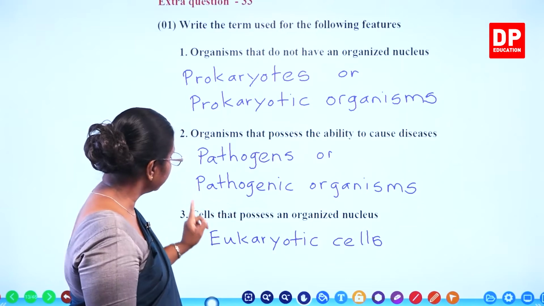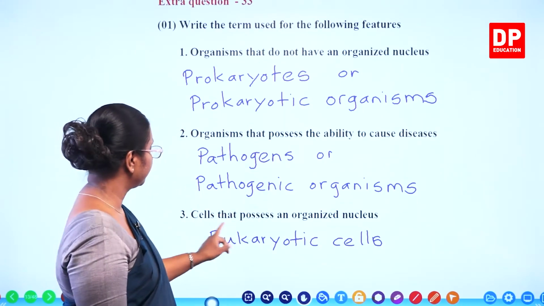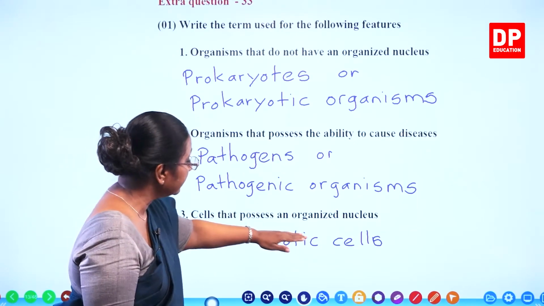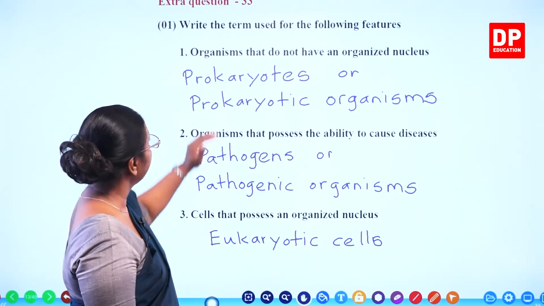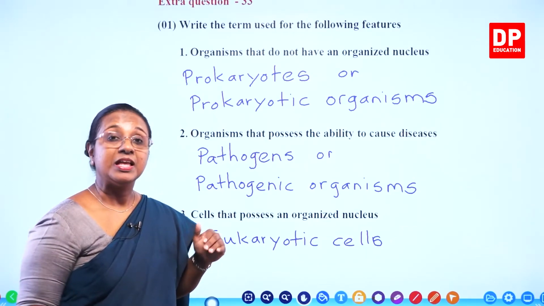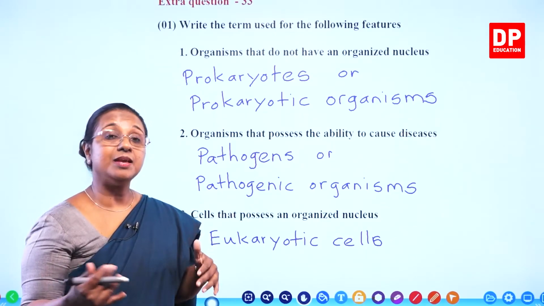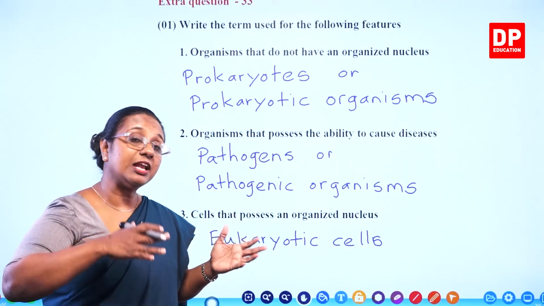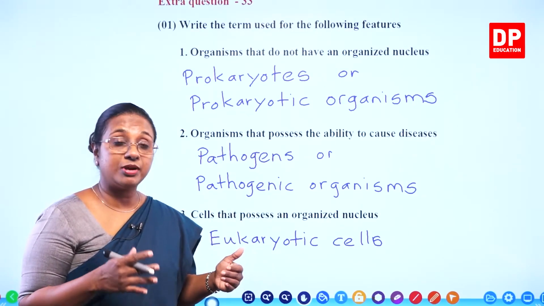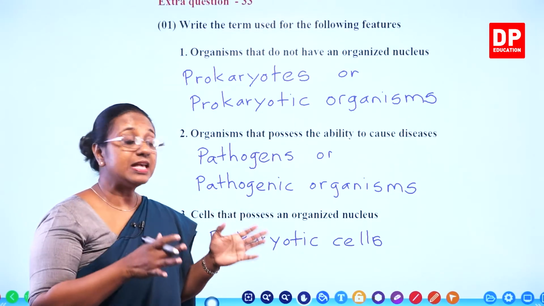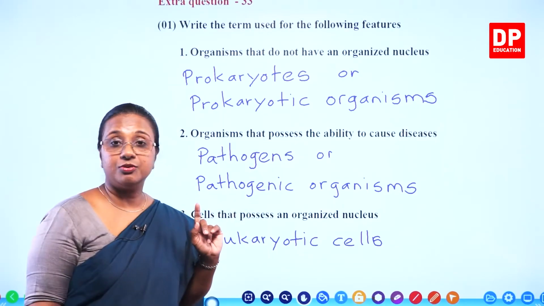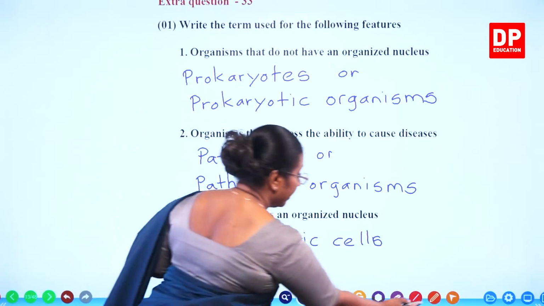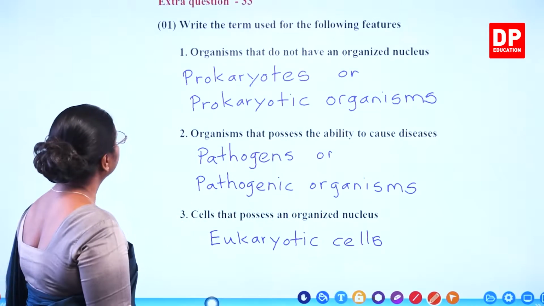So, there is a difference between the name of the cell and name of the organism. It's basically the same thing because the organism is made up of eukaryotic cells, then we can call them eukaryotes or eukaryotic organisms. But the cell is referred to as eukaryotic cell. So, I am sure you all have written all these terms. With that, we will move on to the next slide.